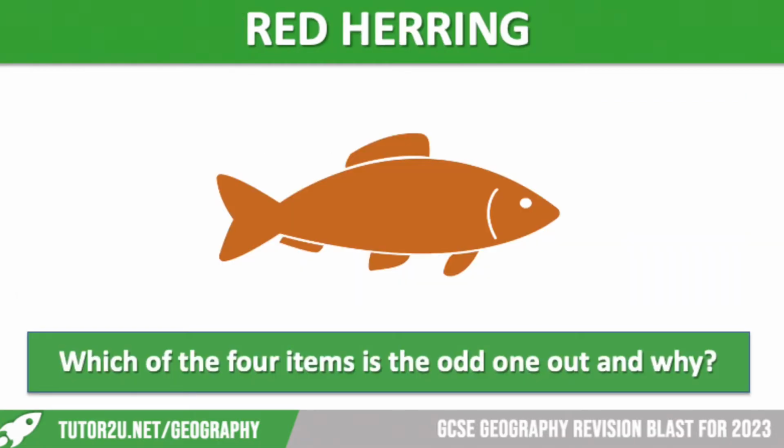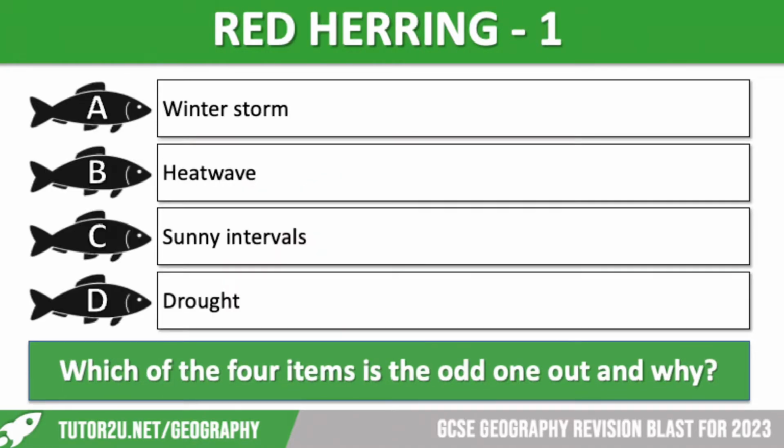Right, I'm going to move on to a game of red herring. So you will see 4 items. In each case, there is an odd one out. You've got to work out which one shouldn't be there and why. Let's go. So we've got winter storm, heat wave, sunny intervals and drought. Which is the odd one out and why? Again, if you need more time at any point, just pause the video.